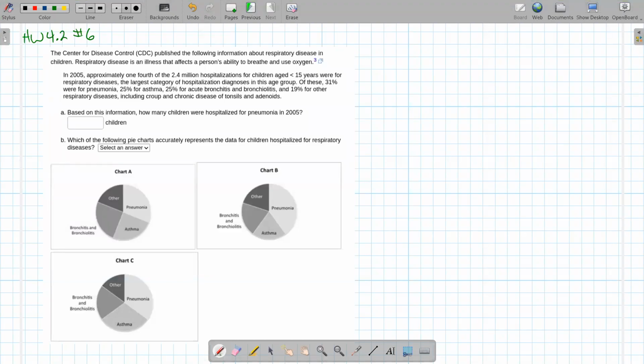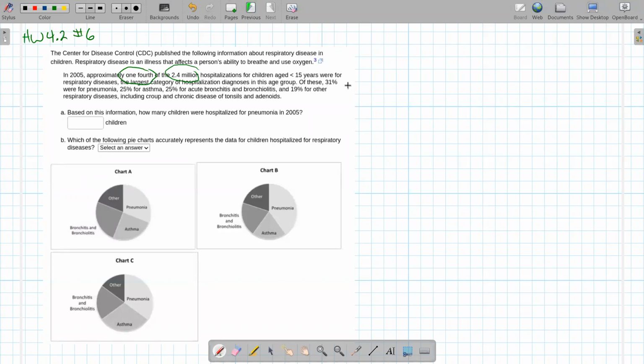So the CDC published the following information about respiratory disease in children. Respiratory disease is an illness that affects a person's ability to breathe and use oxygen. In 2005, approximately 1/4 of the 2.4 million hospitalized children age less than 15 years were for respiratory diseases, the largest category of hospitalization diagnosis of this age group.